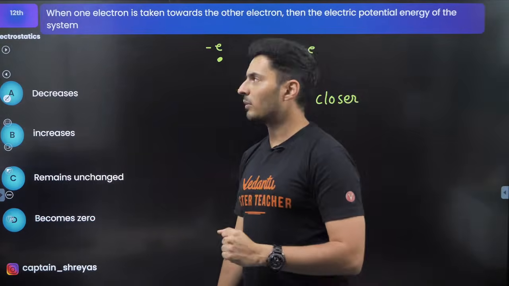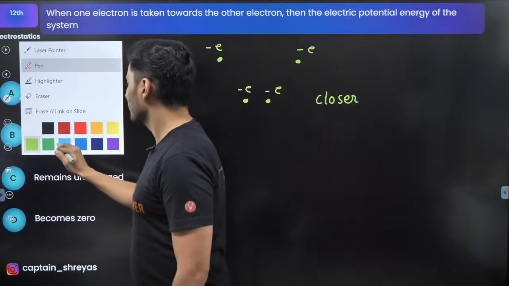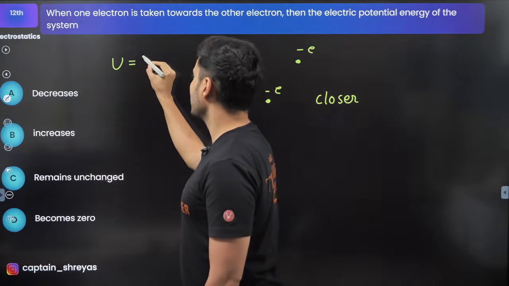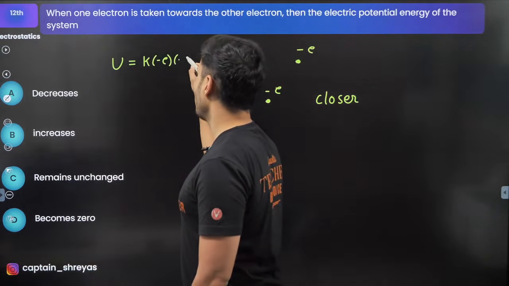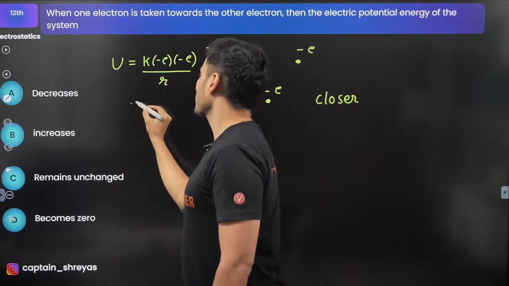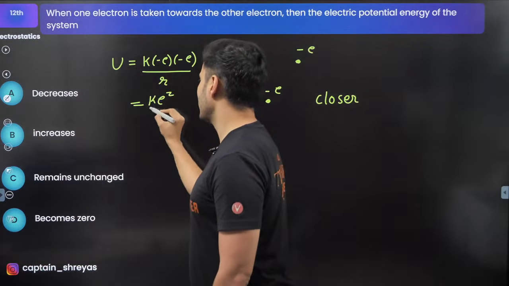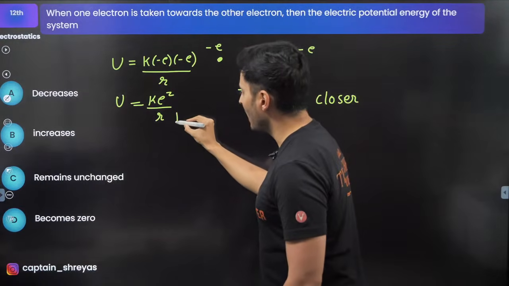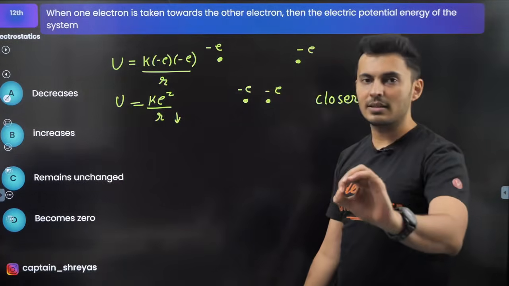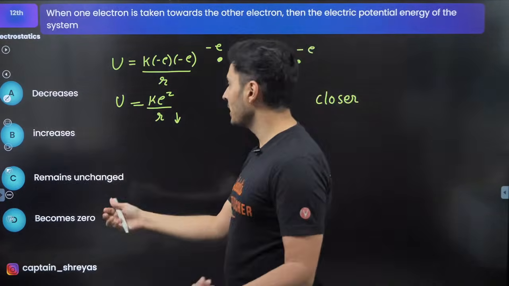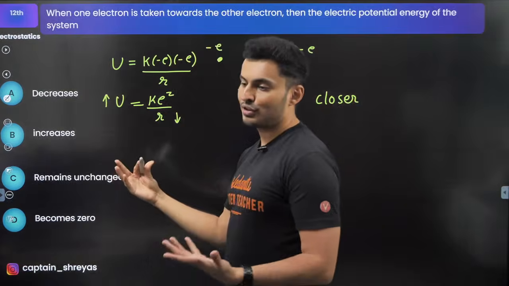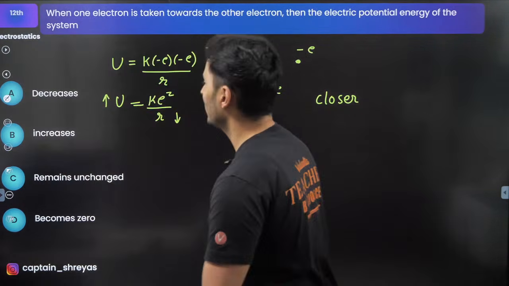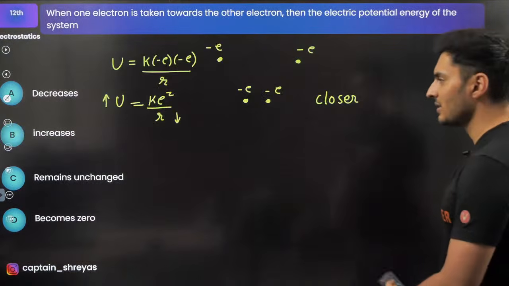Now, you can go by the formula, but going by the formula, you can make some mistakes. Potential energy is K into minus e divided by r, so it will become K, minus minus becomes plus, divided by r. Now because you are bringing them closer, r will decrease. So the denominator decreases, and once the denominator decreases, the whole ratio will go up. Hence, the answer should be increases. Yep, that is the correct answer, I hope. Let's check it out, but there is another way of doing it. Yes, option B is the correct answer.